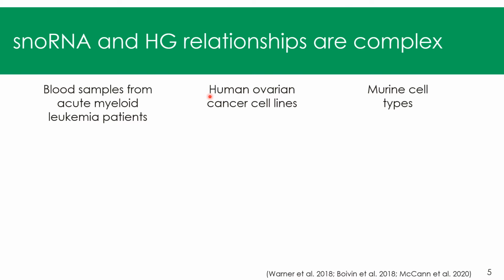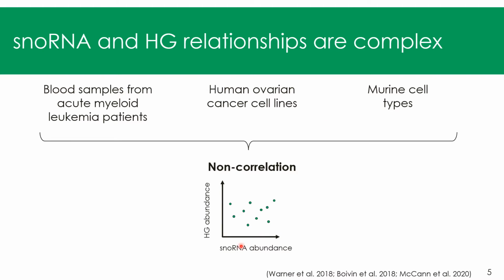I found in the literature 3 studies where they compared the expression of snoRNAs and their host gene at the same time. One was in blood samples from acute myeloid leukemia patients, one in human cell lines, and another in cell types from mouse. In the 3 studies, they found that there was a non-correlation between the abundance of snoRNAs and their host gene. So this raises multiple questions.